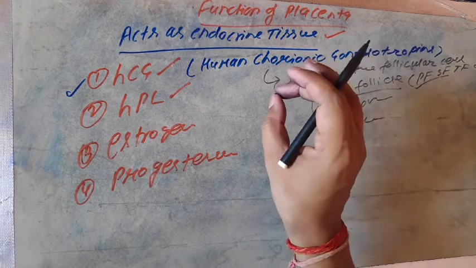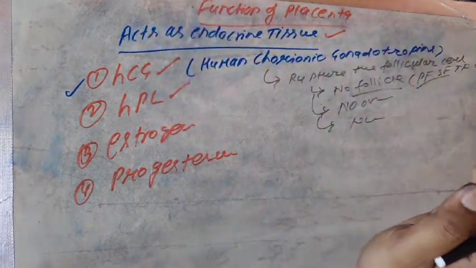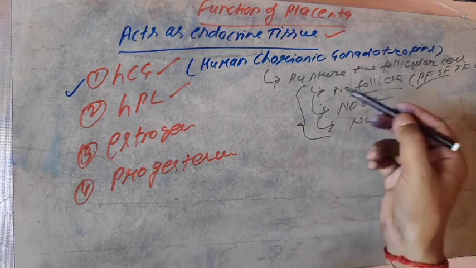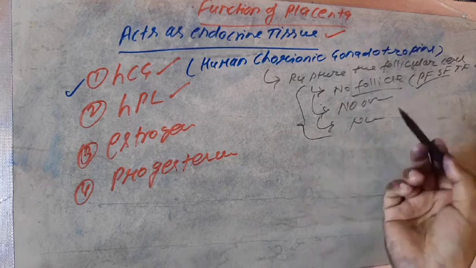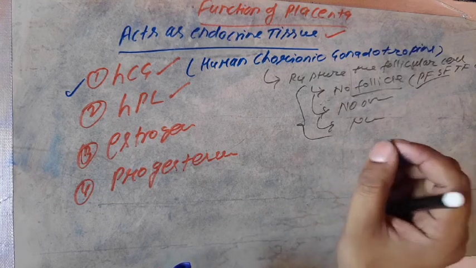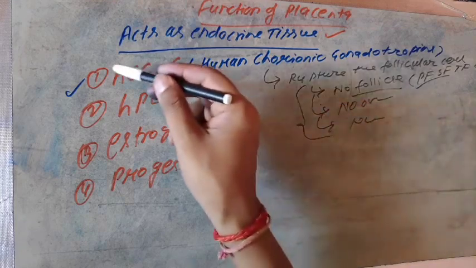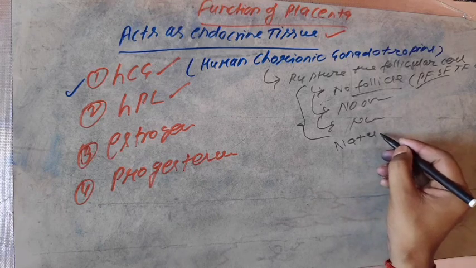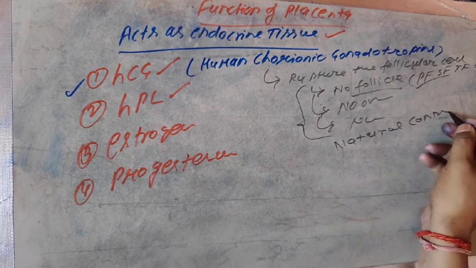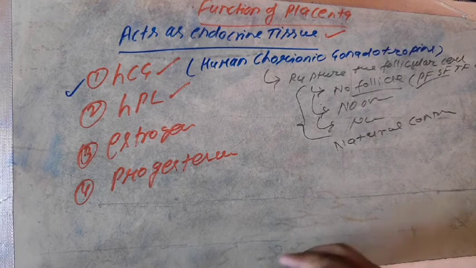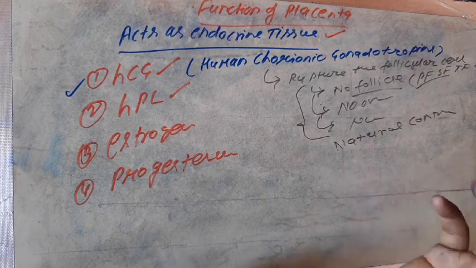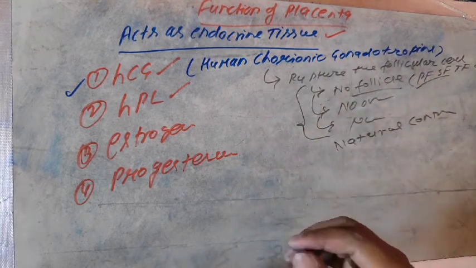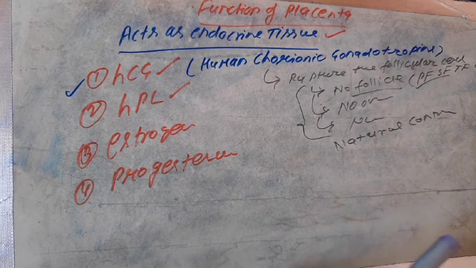That's why it is guaranteed that until the placenta is available in the uterus, a common human female remains free from pregnancy. There will not be any kind of ovulation taking place in the ovary. That's why the placenta sometimes acts as a natural contraceptive. Contraceptive means a method by which the female remains free from pregnancy. That is the overall phenomenon. That's why you can explain why the placenta acts as a natural contraceptive.